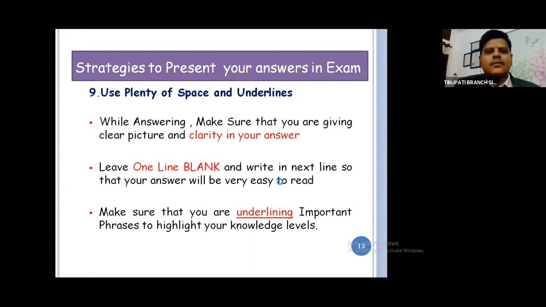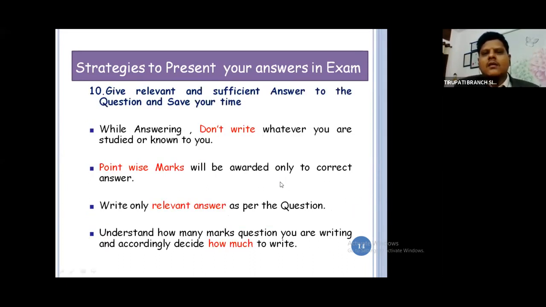Then next strategy, point number 10. Very, very important point, friends. I'm going to take one paper, certified copy, and show this. Give relevant and sufficient answer. Sir, I have prepared entire auditing, sir. No use. I think you are able to understand.